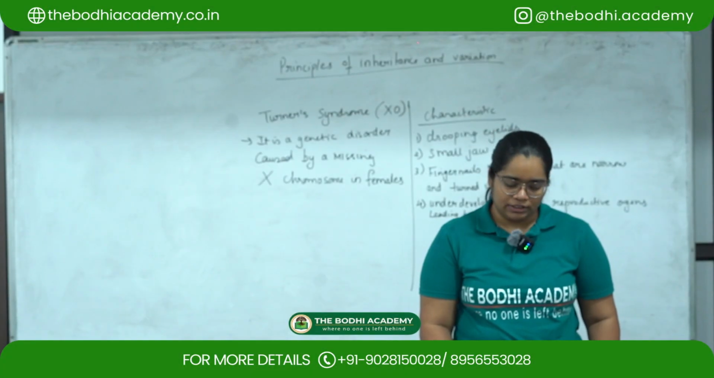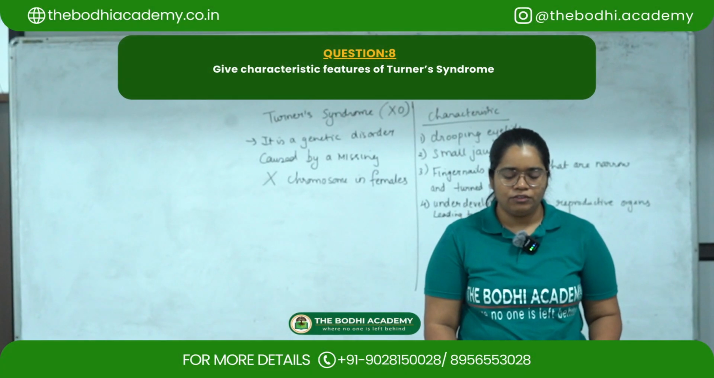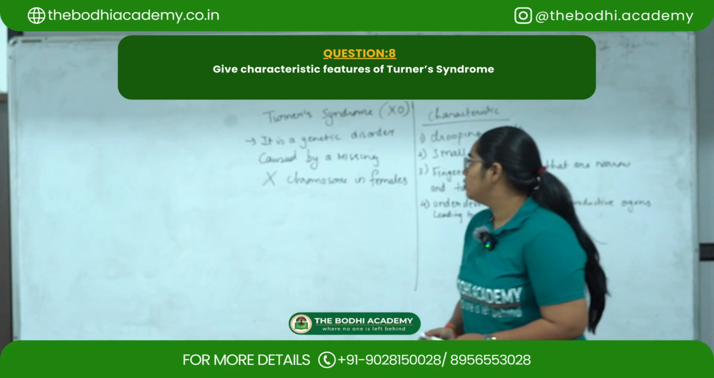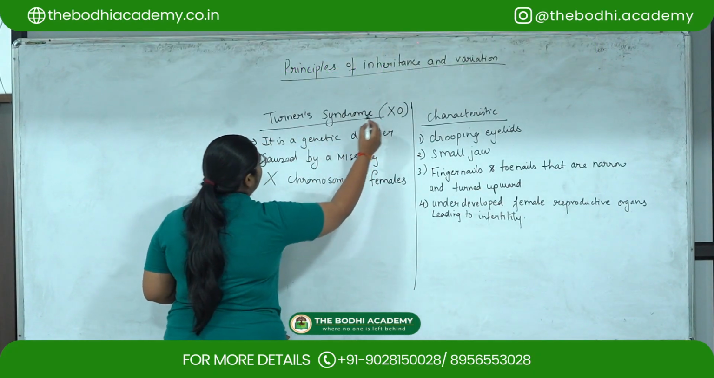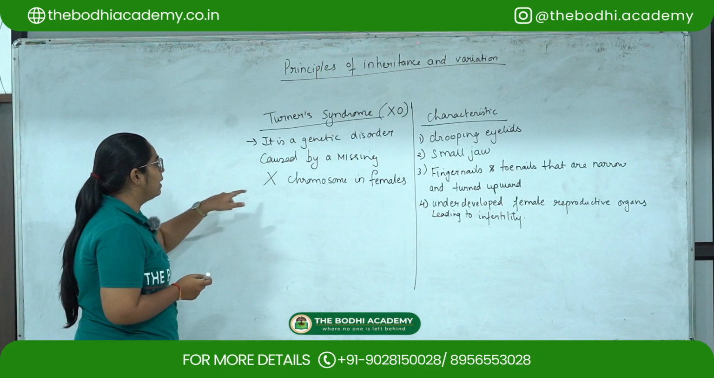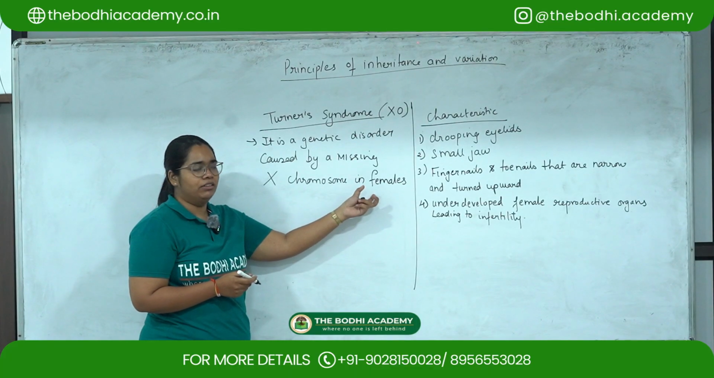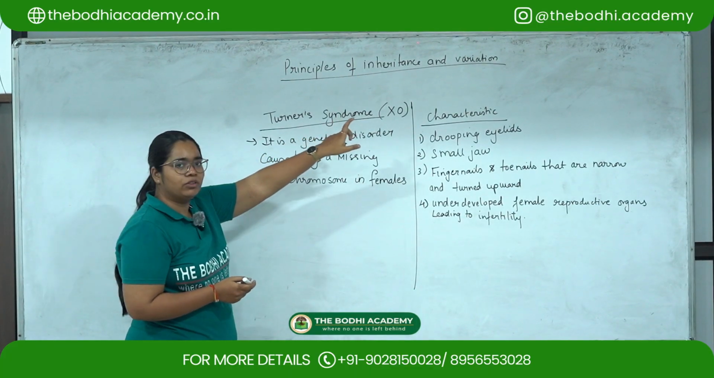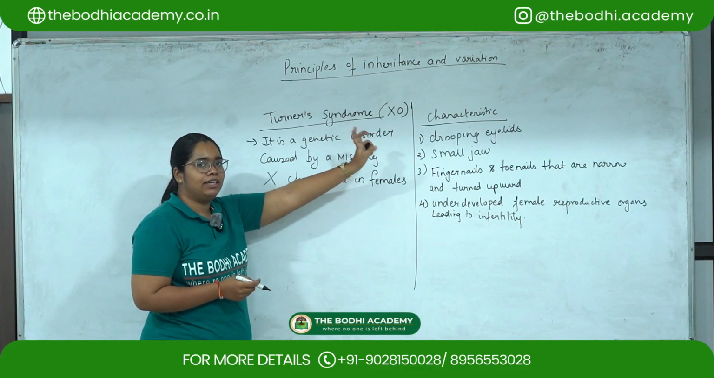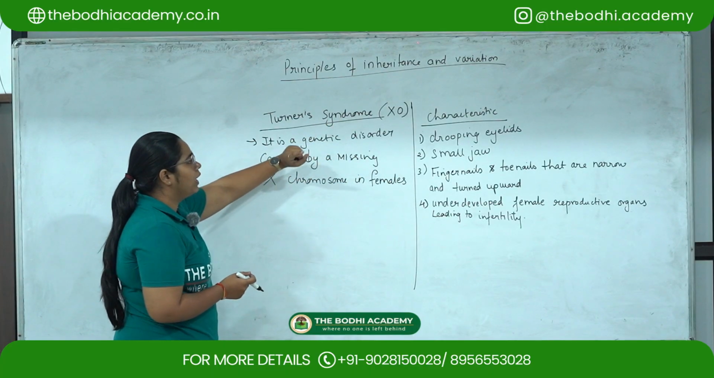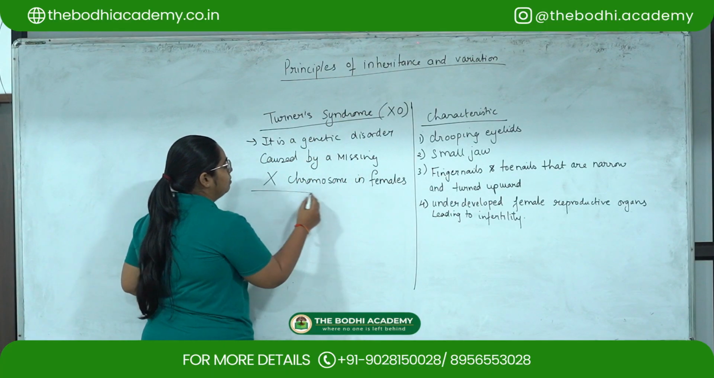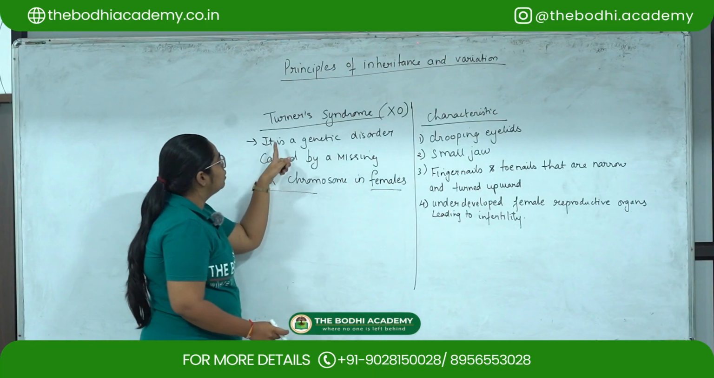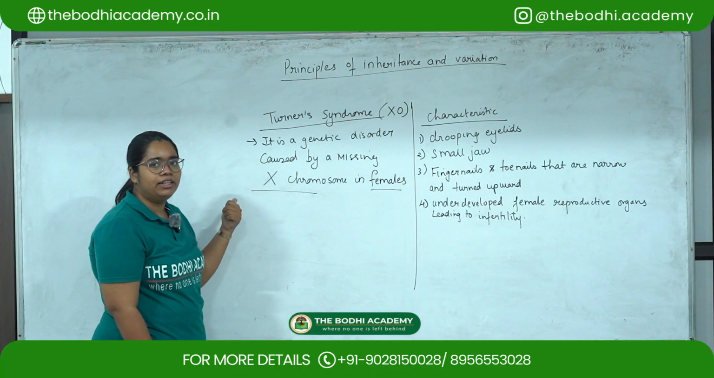So the next question is, give characteristic features of Turner's syndrome. Turner syndrome is a genetic disorder caused by a missing X chromosome in females. So that is why it is XO. Basically females have X and X chromosomes, but here one X chromosome is missing in females. So this causes Turner syndrome, a genetic disorder.